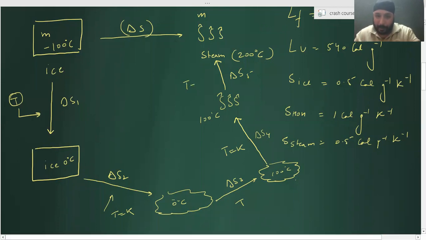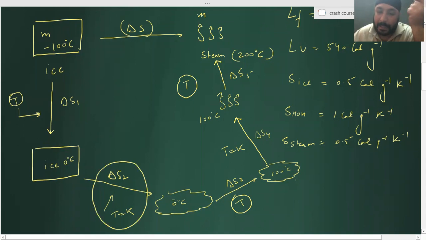For the process where temperature is changing, I have to integrate at every temperature so that I can calculate delta S. For the process where temperature doesn't change, I need not integrate. Because the temperature remains constant, at that constant temperature it is gaining energy, so just do Q by T and you will get the answer.